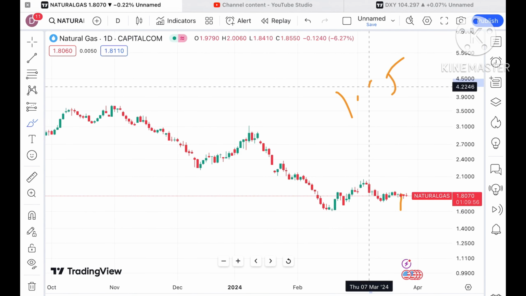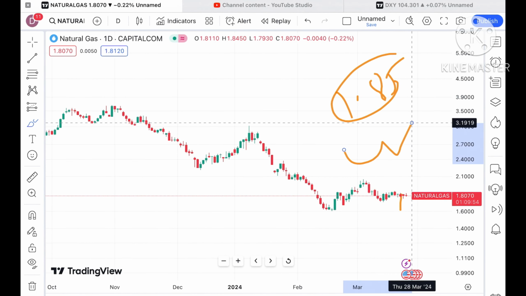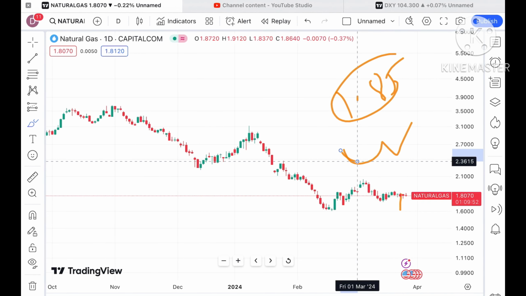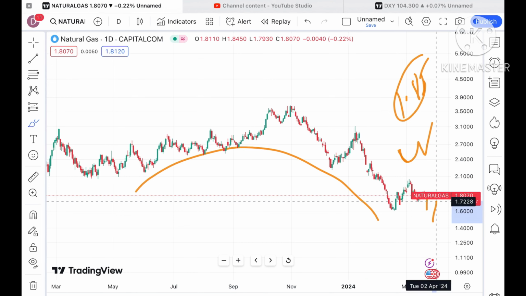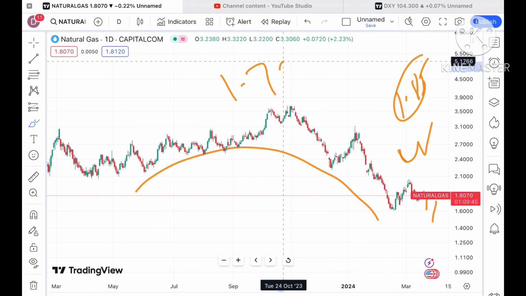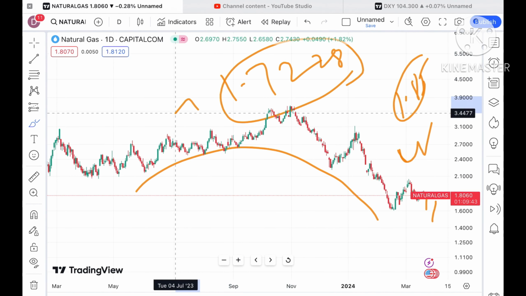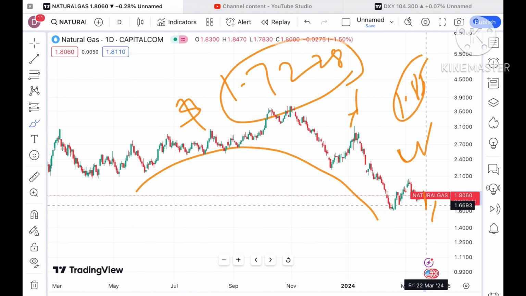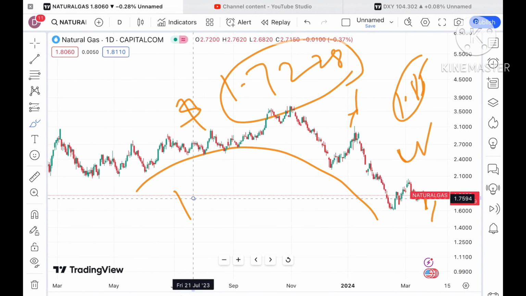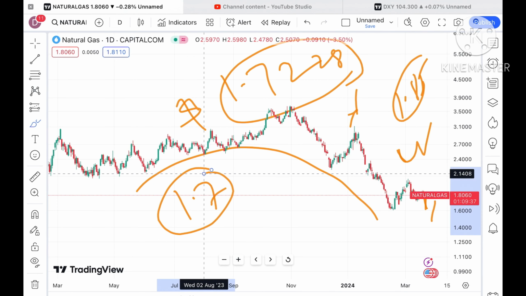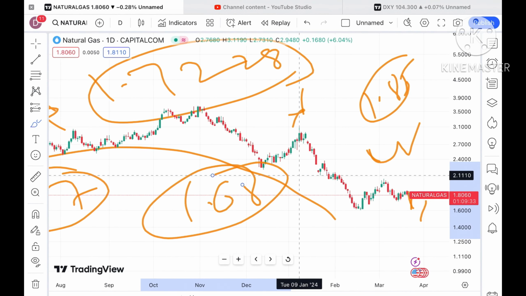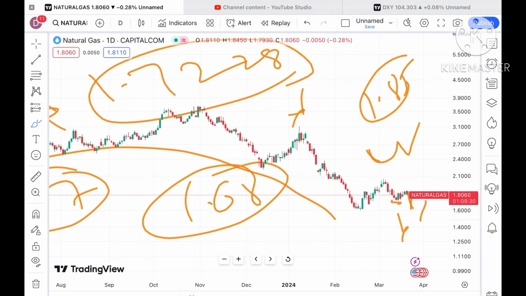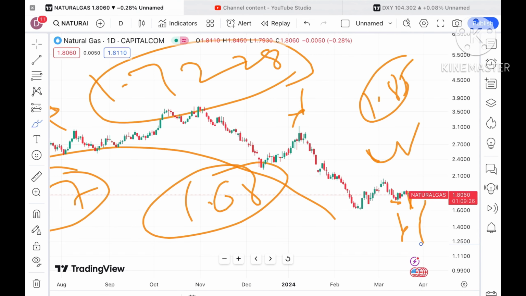Two patterns are forming at this level. See, suppose if the price started going up a level of $1.85, then we will see a further upside movement creating a U pattern, but the bigger pattern is on the downside. Okay, that means if the price started falling below a level of $1.7228, then the pattern will be on the downside, so chances are high it will move below a level of 1.7 and it will go towards a level of $1.68. Okay, looking at this particular chart, chances are very high that it starts going below this particular zone.